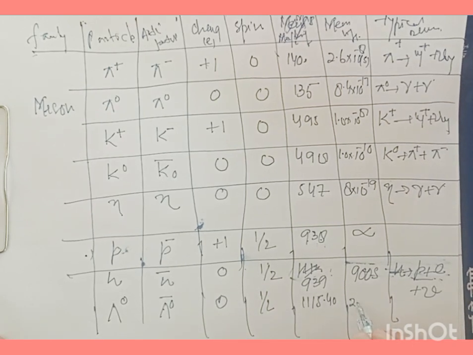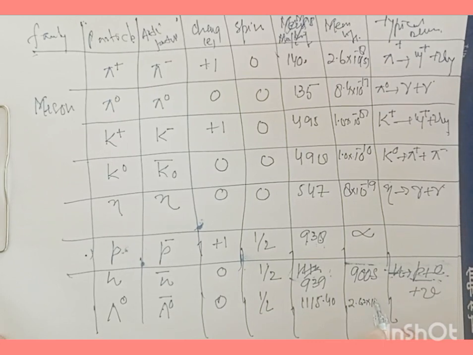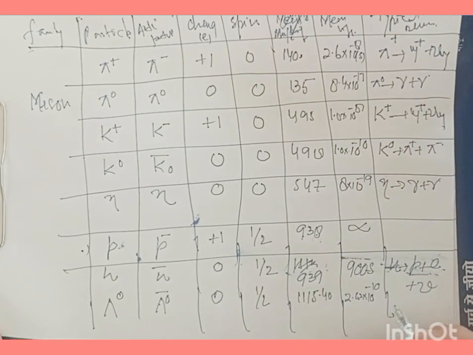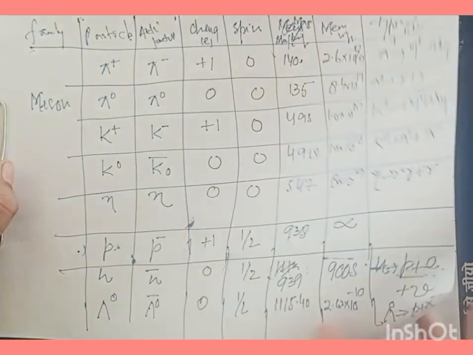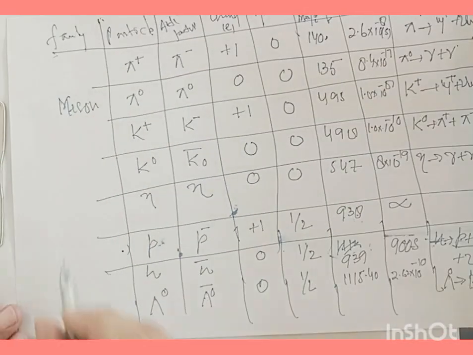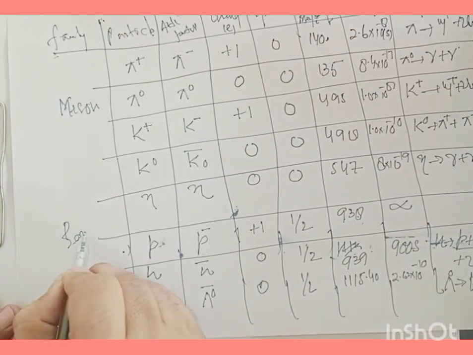It has a mean life of 2.62 times 10 to the power of minus 10, and the typical decay for this is lambda 0 goes into a proton and pi minus. Now, we are putting both of them here, mesons and baryons. So proceeding in the same fashion for